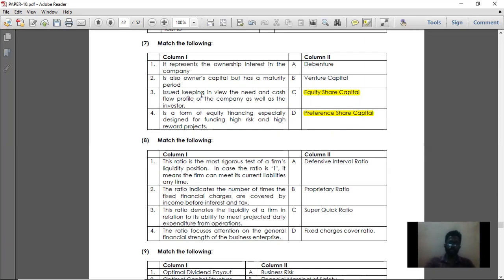Next, issued keeping in view the need and cash flow profile of the company as well as investors: debenture. Debentures will be issued only when there is a need, taking the investor into consideration. Then the last is a form of equity financing especially designed for funding high risk, high reward projects. So just remember, high risk, high reward. If it is a high risk, high reward project, then the capital should be venture capital. That is point number 4.